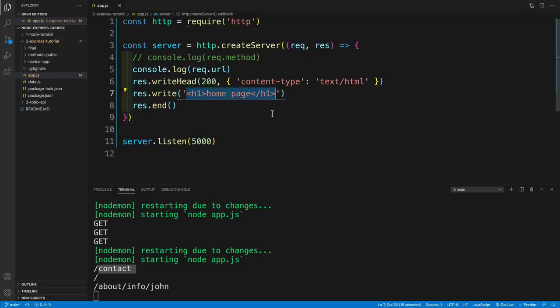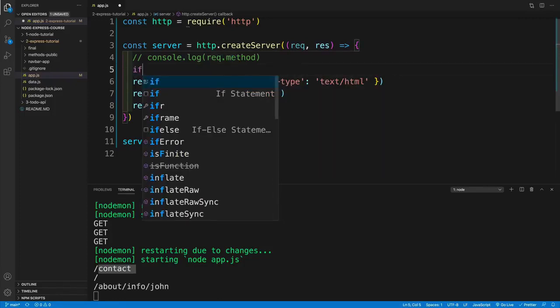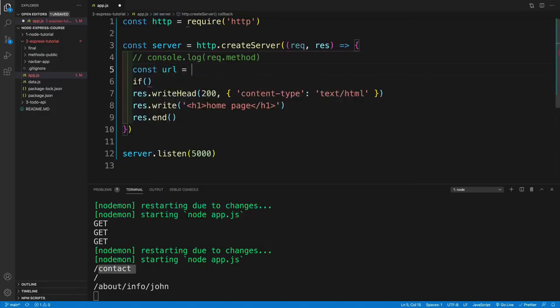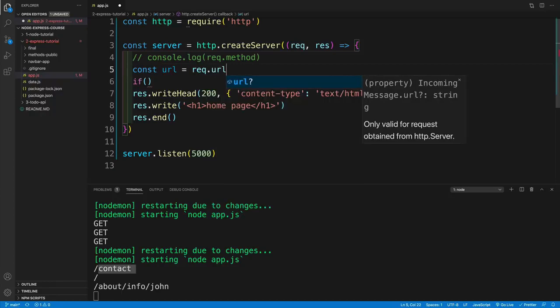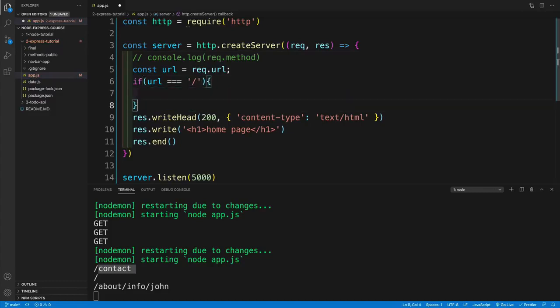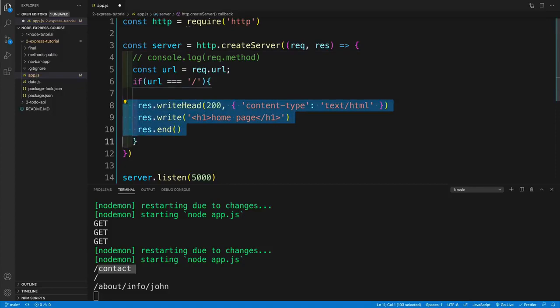And now, of course, we can set up the if statement where I say, yes, if it is a homepage, please send back this HTML. If it is about page, then send something else. And then if I cannot find that resource that you're looking for, then we'll send back 404. Now, there's going to be a little bit of copying and pasting just so we can save a little bit of time. We're just going to go with if, and actually we can set this up as a property. So let's go with const url is equal to request.url. And then we'll say if url is equal to /. What does that mean? Well, that means that it is a homepage.